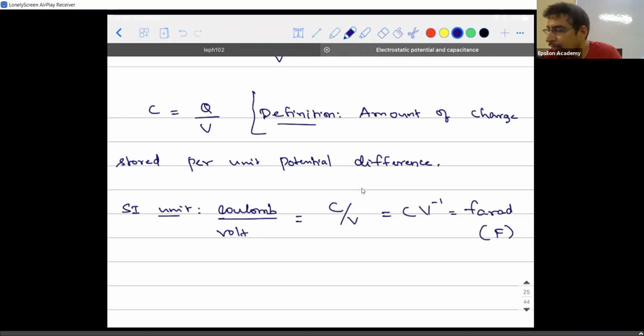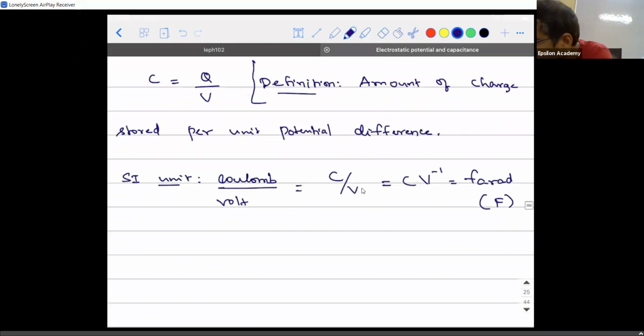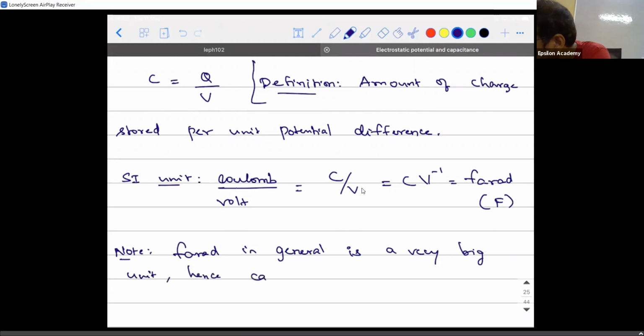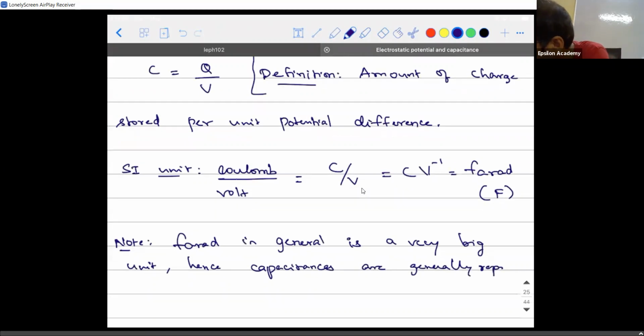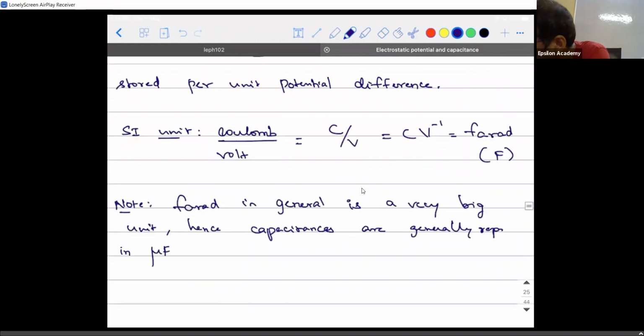Here, an important point to be noted is that farad in general is a very big unit. Hence, capacitances are generally represented in microfarad.